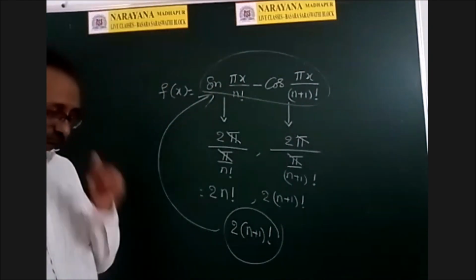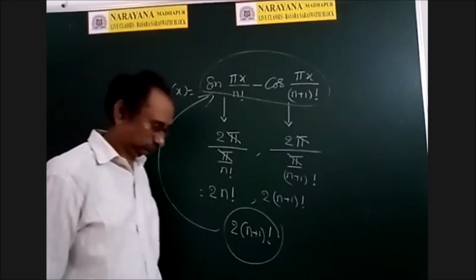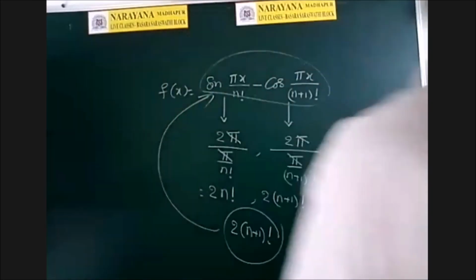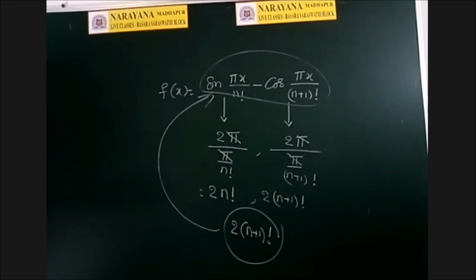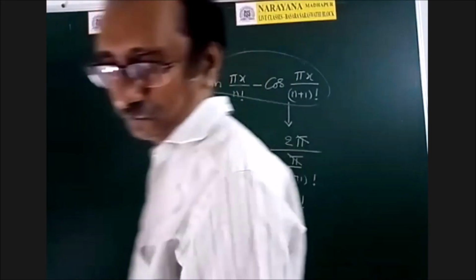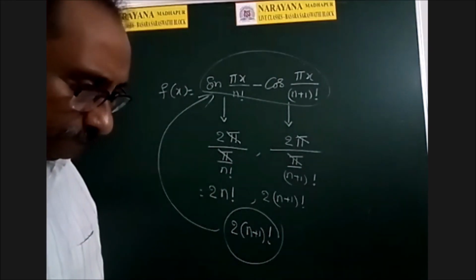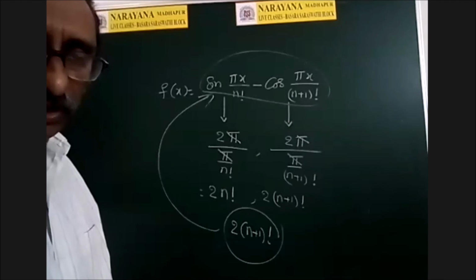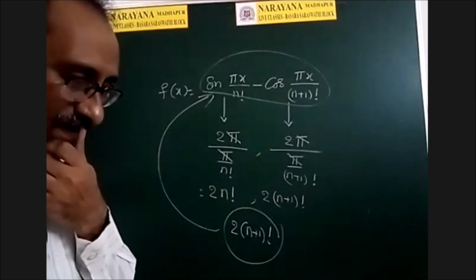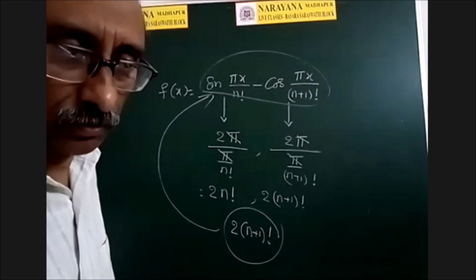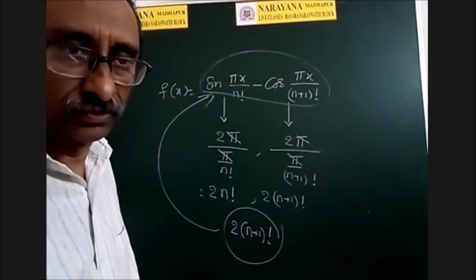Right now? Definition of factorial. Sir, definition of factorial. You didn't say. You have written or not written? Not written, sir. So what is that?